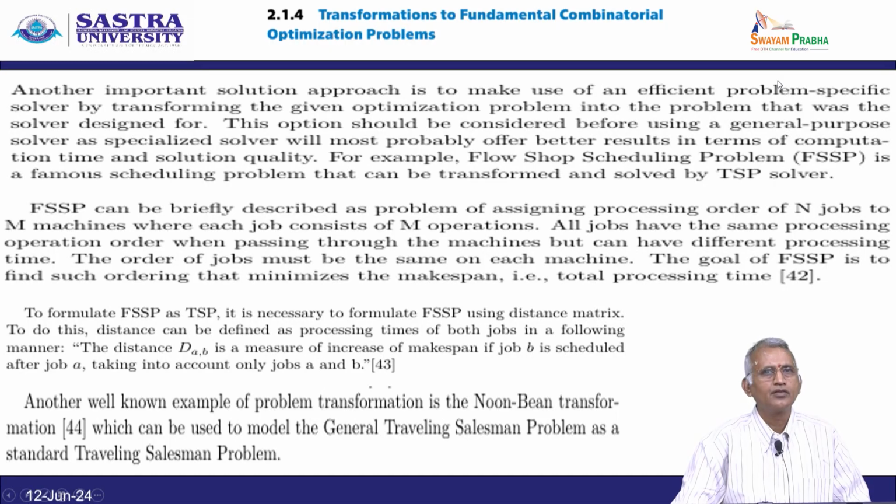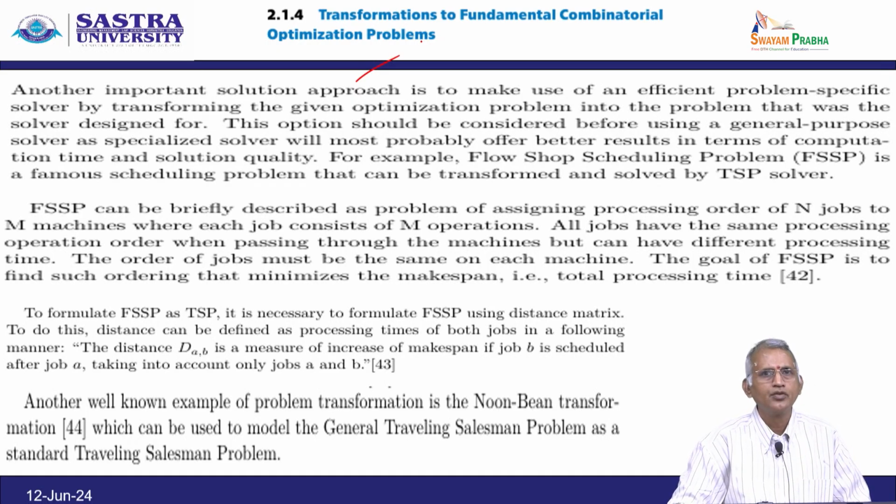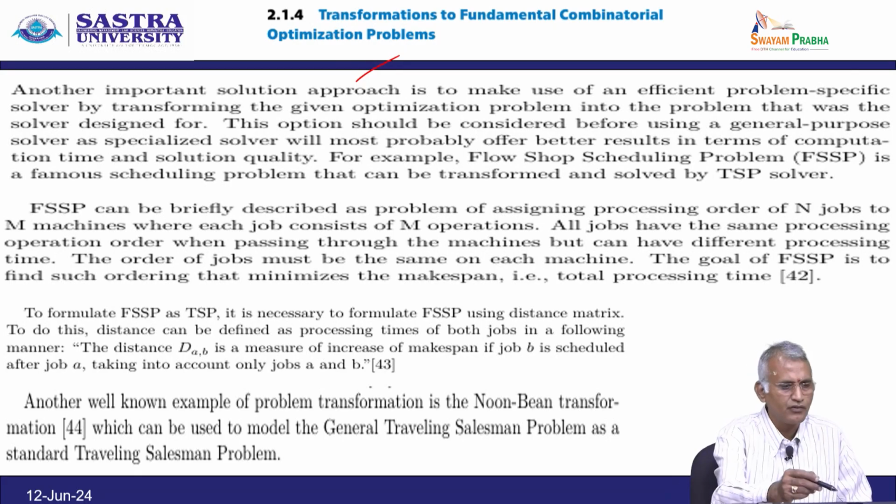Now, we have to transform the fundamental combinatorial optimization. Another important solution approach is to make use of an efficient problem-specific solver by transforming the given optimization problem into the problem that the solver was designed for.